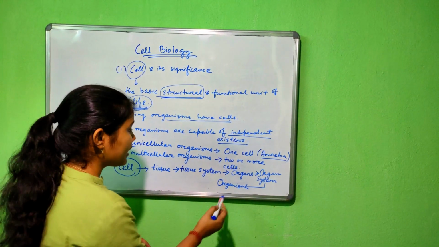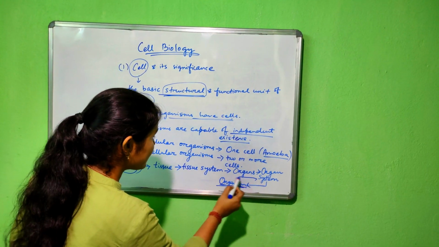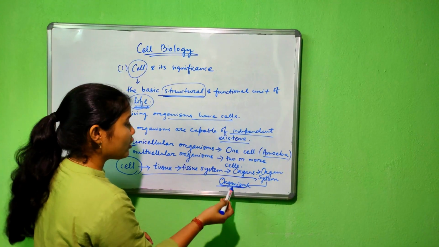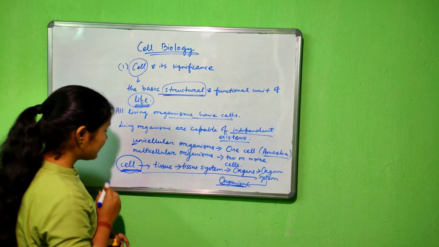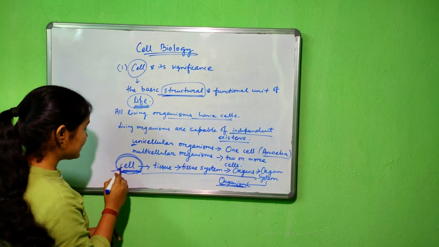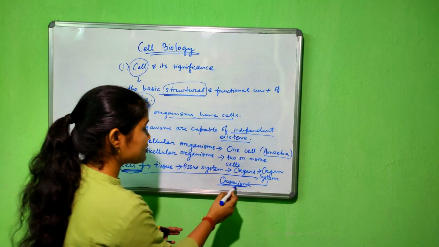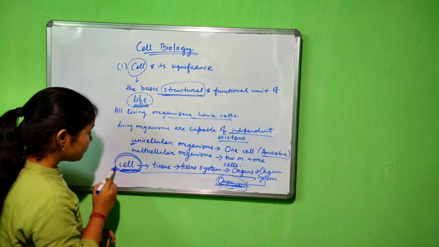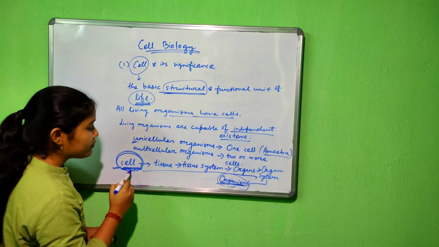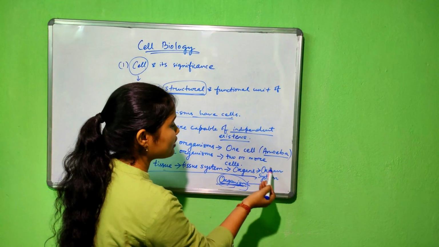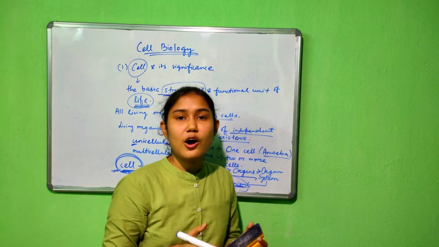No. So if an organism doesn't have these structures, we cannot call it an organism. To make up an organism, the first thing that we need is cell. The house is the organism and cell is the brick. With the help of cells, tissues are formed, then tissues form the tissue system, then organs, then organ systems, and then finally the organism.